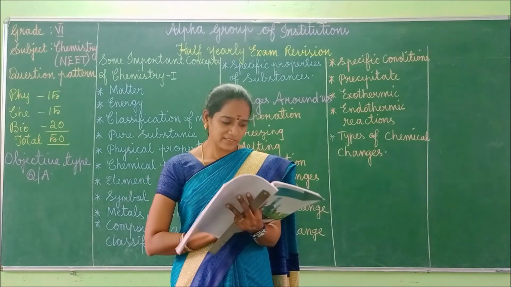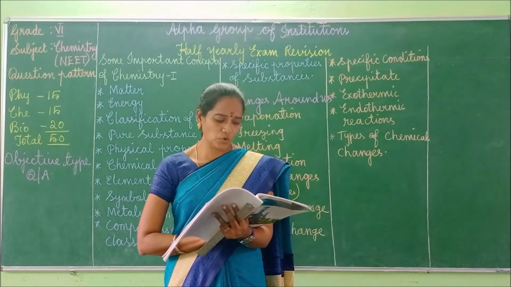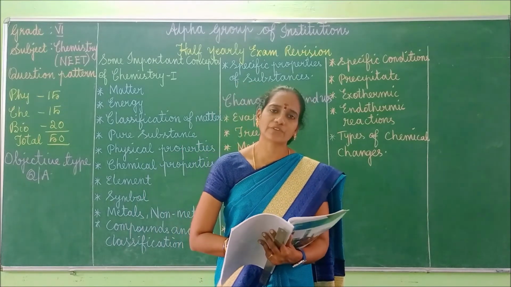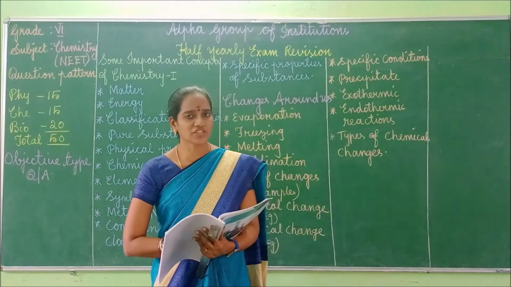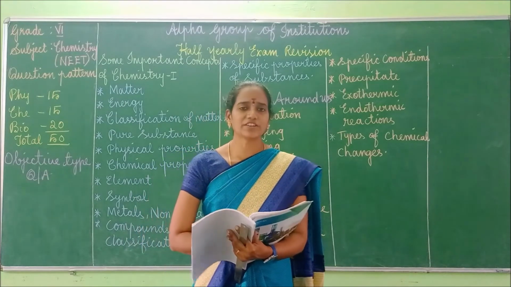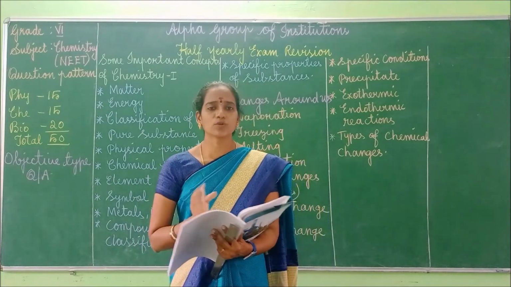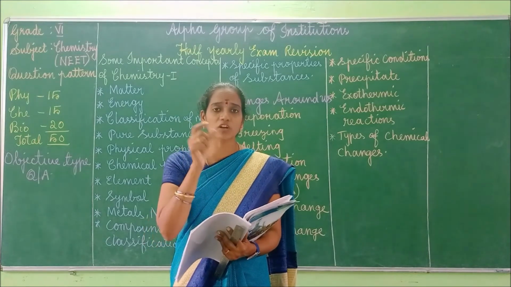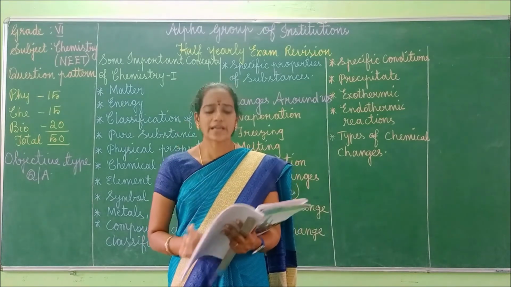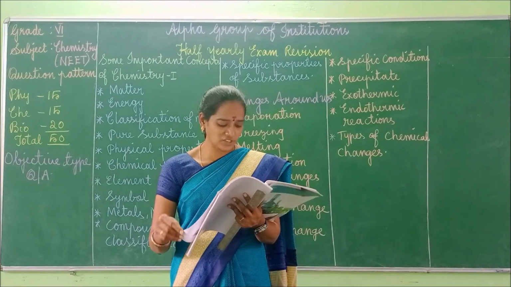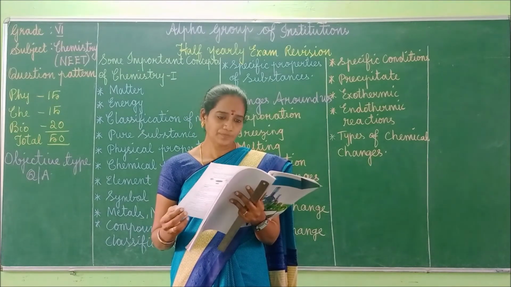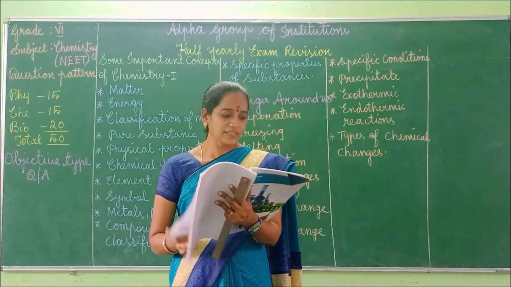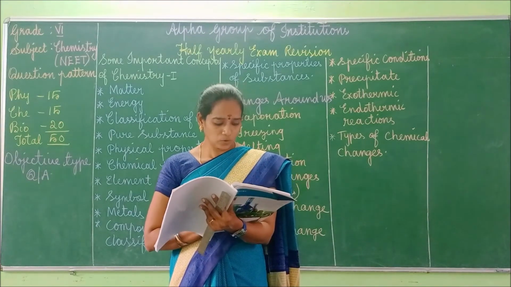Okay, so next page number 24. The last one, types of chemical changes. What are the types of chemical changes? Combination reaction, displacement reaction, decomposition reaction, double decomposition reaction. Okay, you should understand the concept behind each and every reaction, then only you can answer, right? Next one. So in this lesson, these questions you have to go through, children.